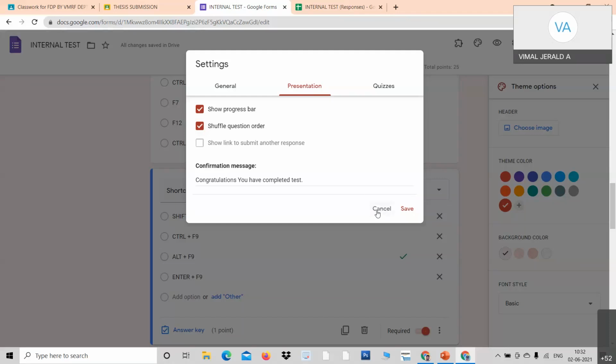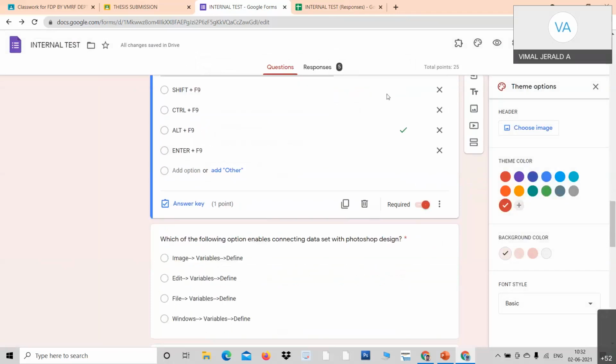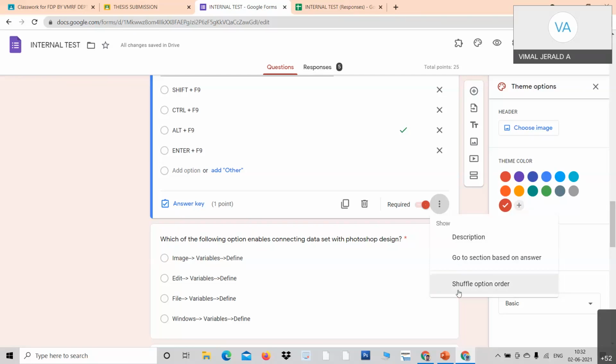Now how to shuffle the answers? Look at here, the answers. I've got 4 answers. Otherwise the boys will say A, B, C, D, something like that. So all can be randomized just by clicking these three dots. Click the 3 dots and go for the shuffle option order at the bottom. Have you got it, dear professors?